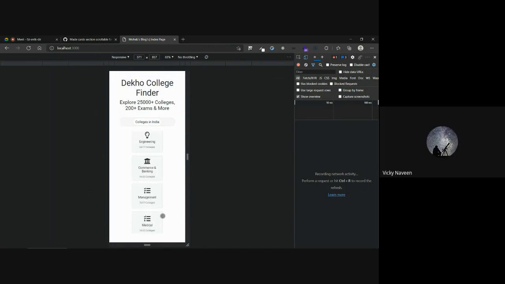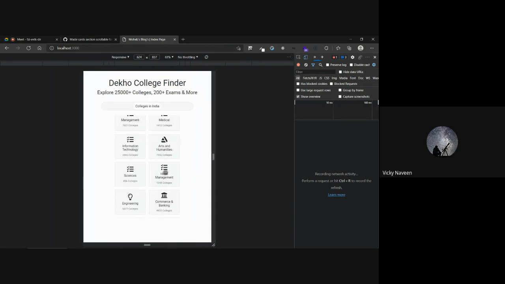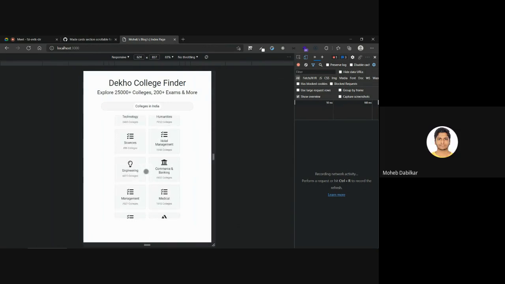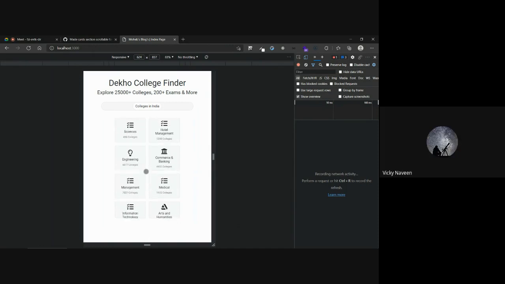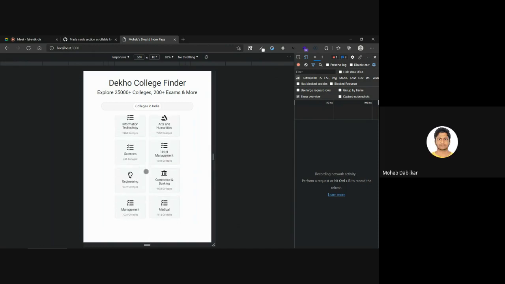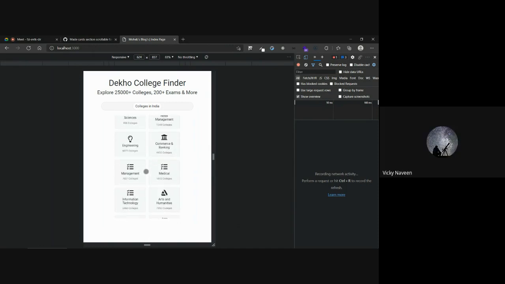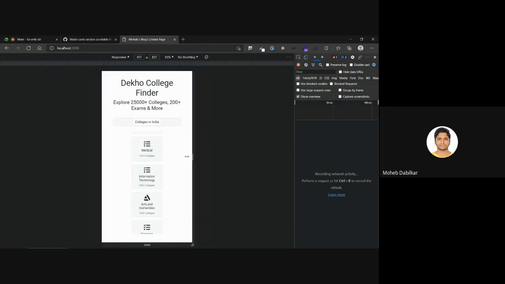Sir, you are now looking at very, very extra small devices. For small devices, I understood. This is scrolling up down, right? With the width of 560, this is scrolling up down, na? So this is how you wanted it to scroll, right? Yes, sir. Yeah, so I'm saying it's fine.